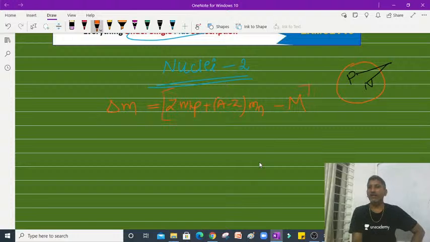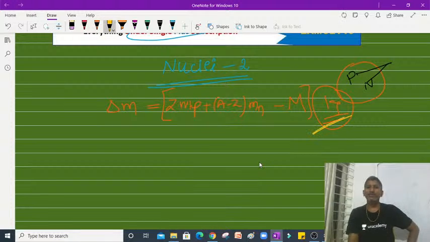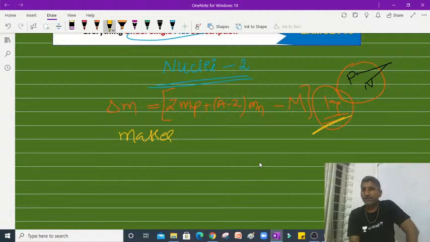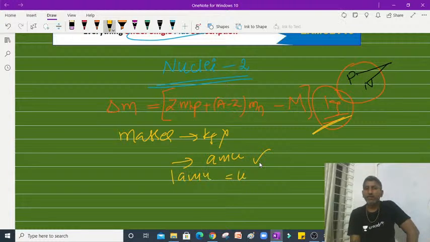This is the mass defect, and we have already discussed it. Mass is usually expressed in kgs, but concentrate on this unit, kg. Usually the masses of subatomic particles won't be in kgs, as they are very small. So these are expressed in atomic mass units. And we can write 1 AMU is equal to 1 u.